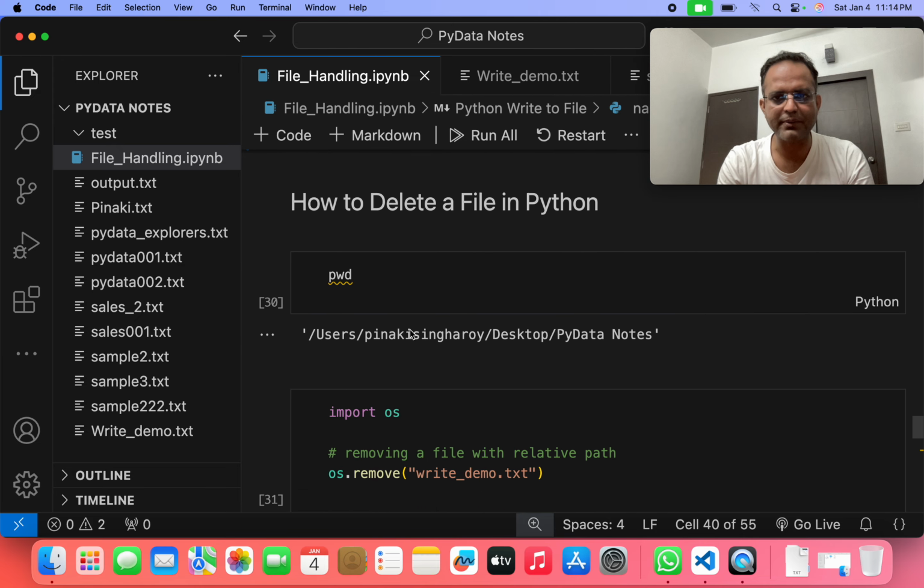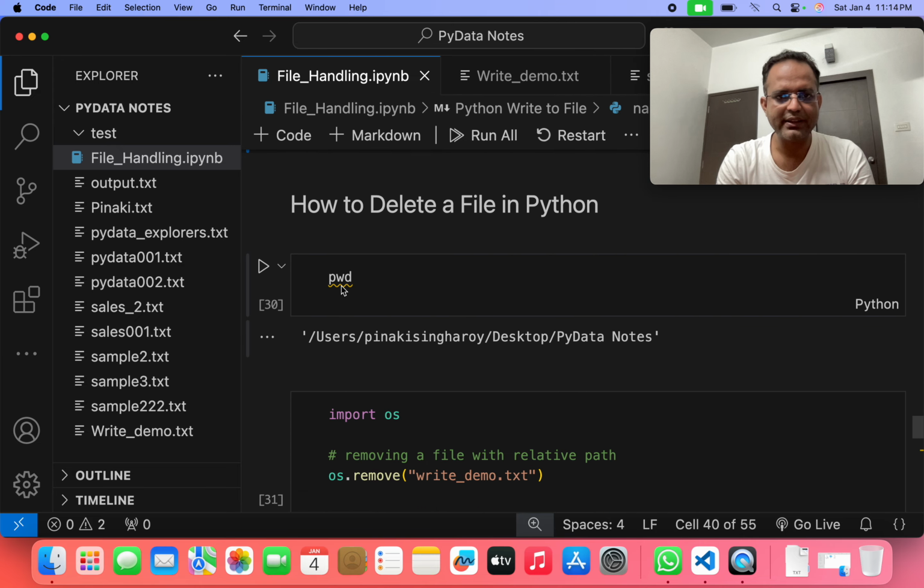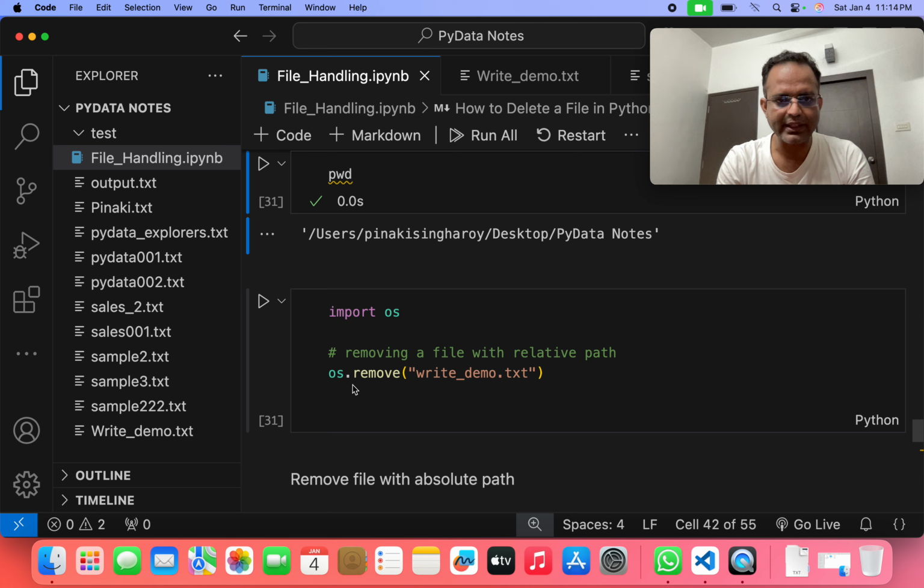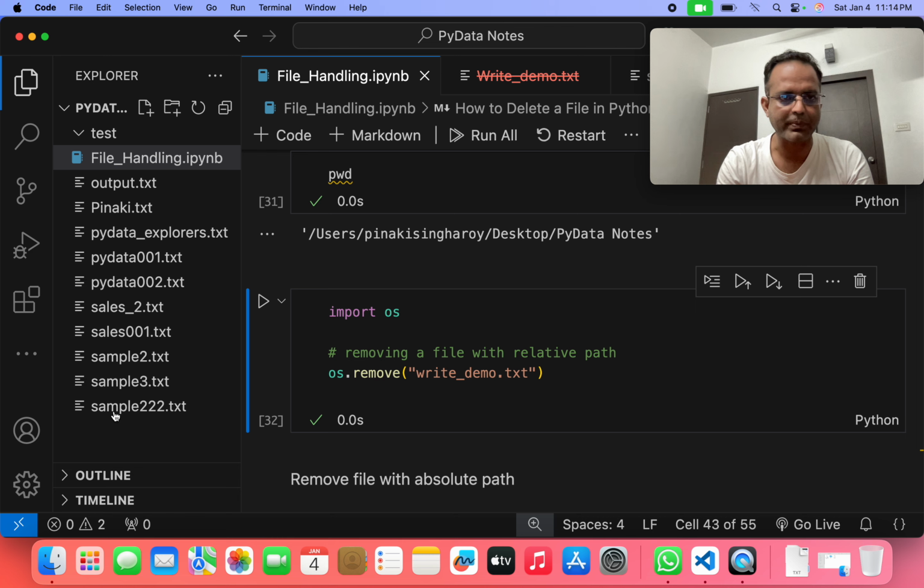How to delete a file in Python? By using only 3 letters, pwd. If we run this line, you can see all the files in this PyData Explorer folder. And after running that, we can use import os, then the os.remove function, write_demo.txt. If we run that program, we can see this write_demo file is already deleted from this folder.